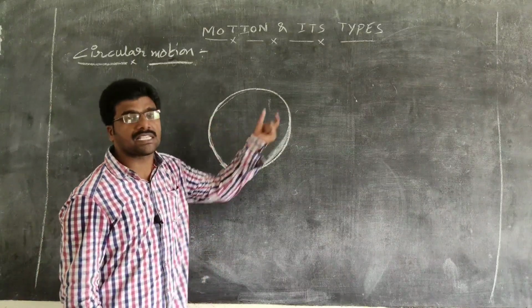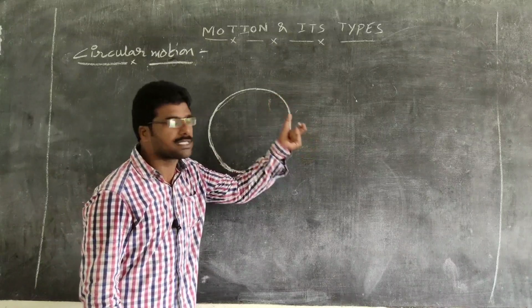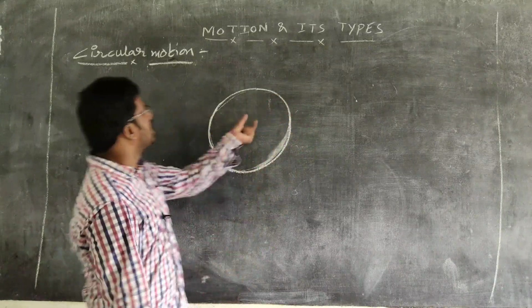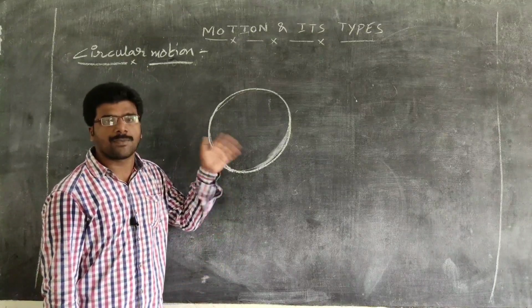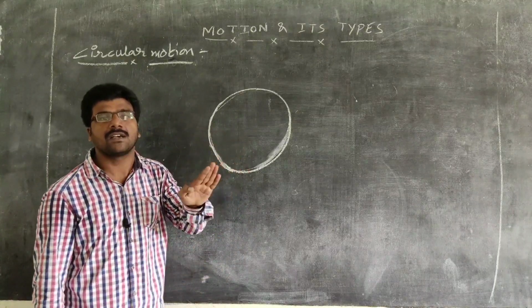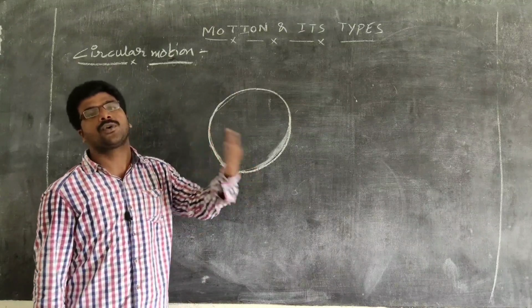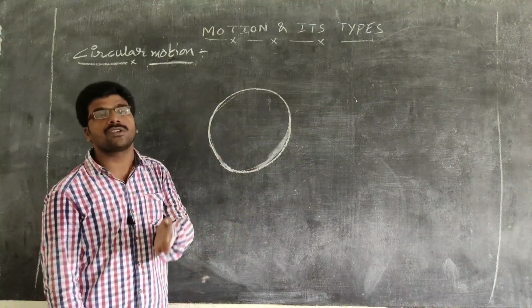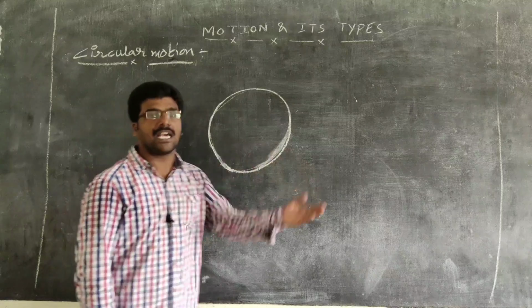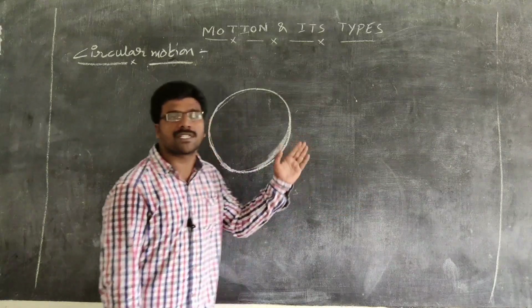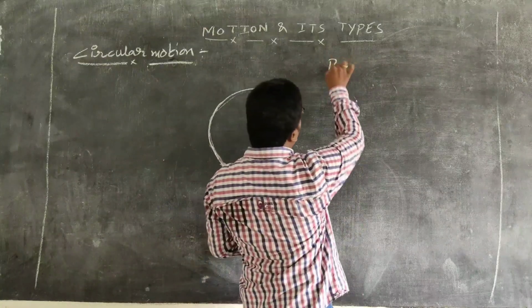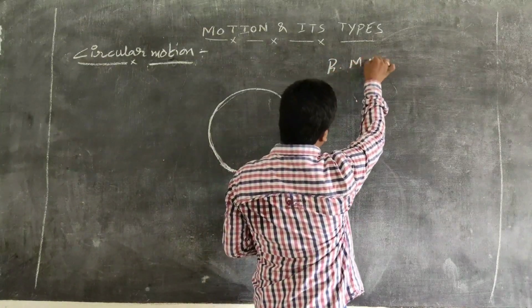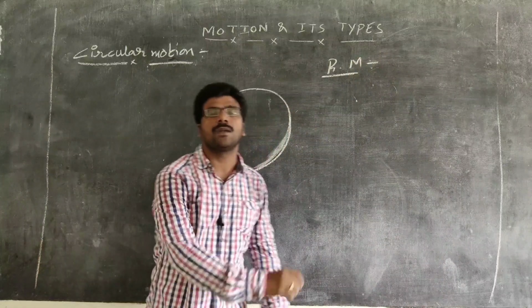If the motion of the body is confined to, or moves along, the circumference of a circle, then that motion is known as circular motion. Circular motion is a special case of rotational motion. Now we are going to see rotational motion, and then differentiate between circular motion and rotational motion. So coming to another type of motion, that is rotational motion.